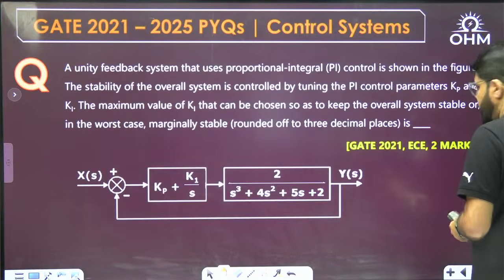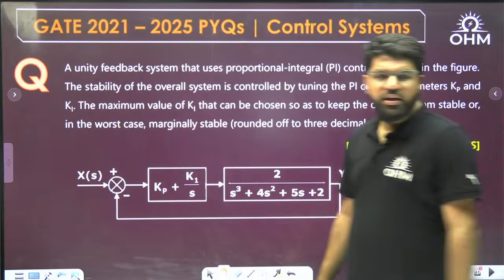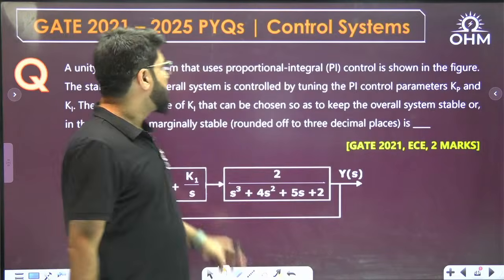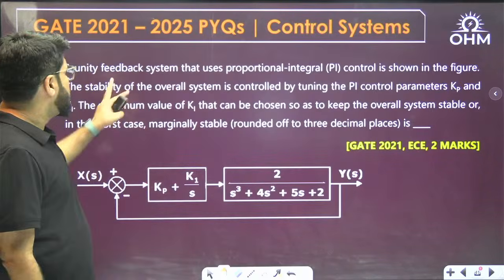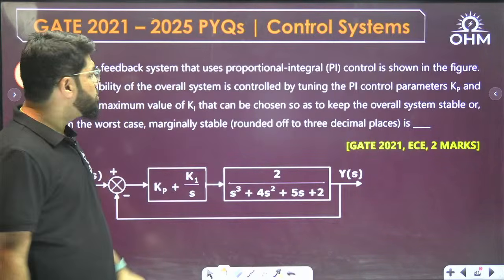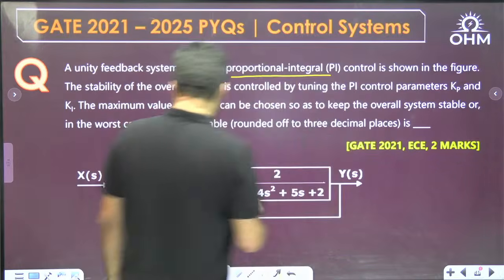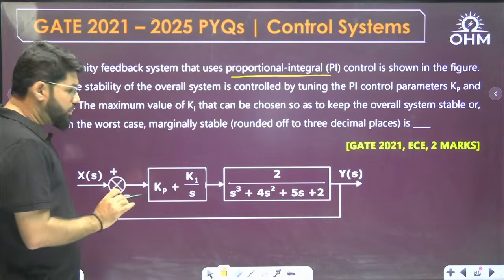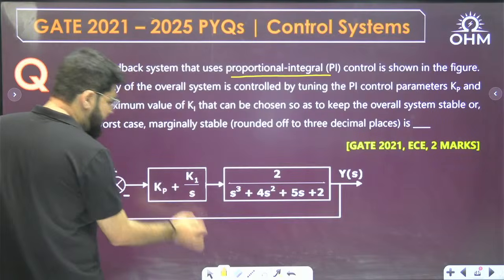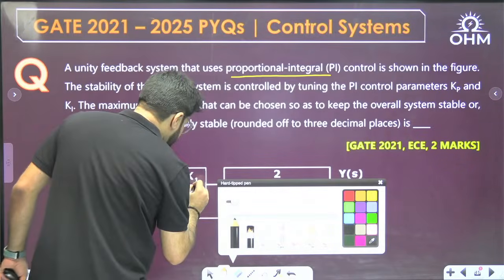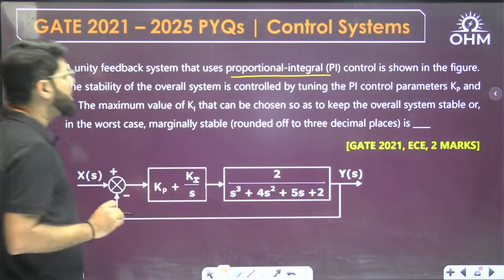Correct. A unity feedback system that uses a proportional integral controller. The PI controller is shown in the figure. So now it is a proper PI controller, not pure integral: Kp plus Ki by S. This is Ki, dear. Kp plus Ki by S.